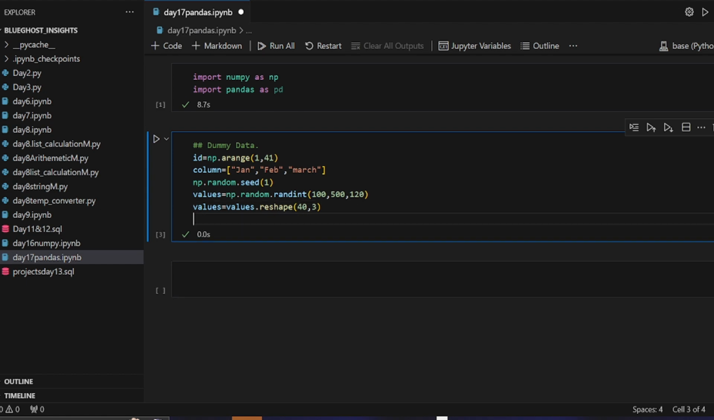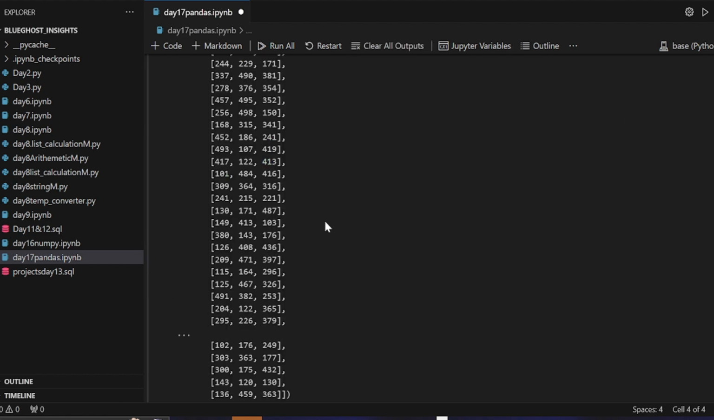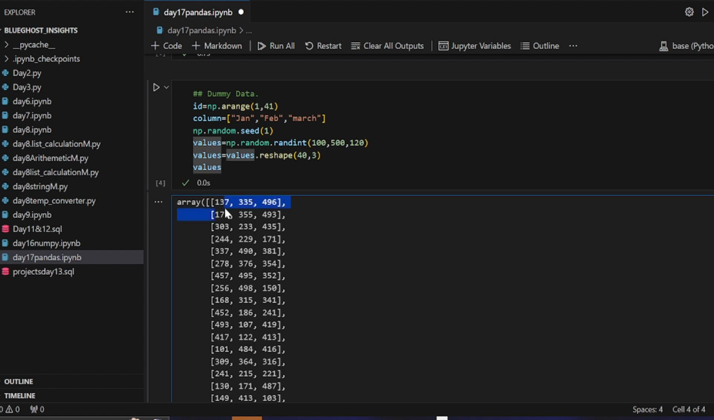Let's see the outcome of the values. If we say values and we run this, you can see what we have, right? You can see everything is in an array form like this. But you can see the January score, all these things are not yet there. Why? Because we have not yet brought pandas in to basically initiate this. So now let's bring in pandas.